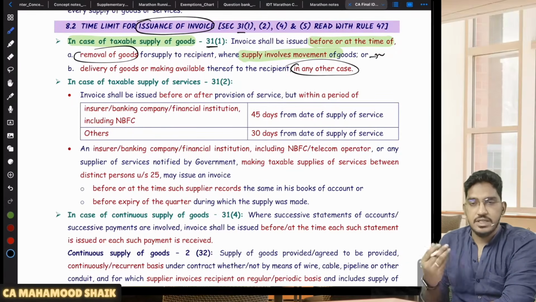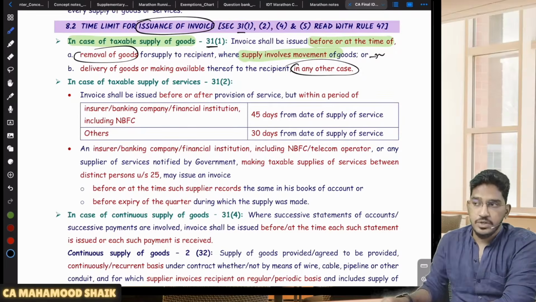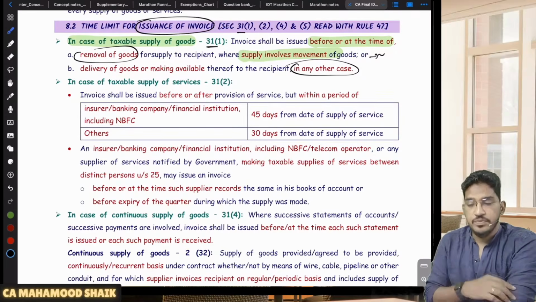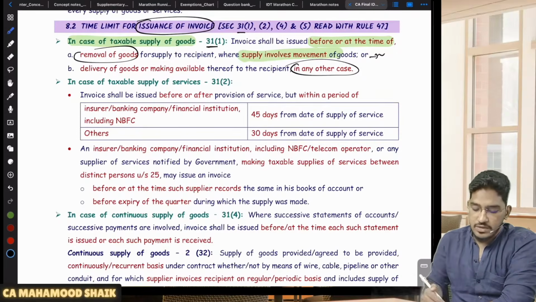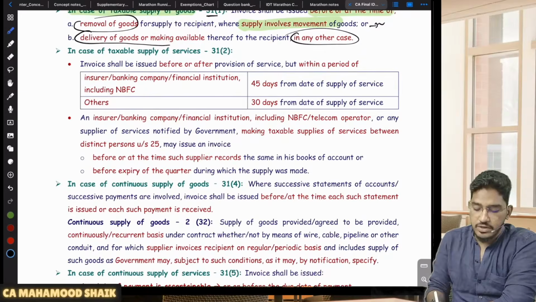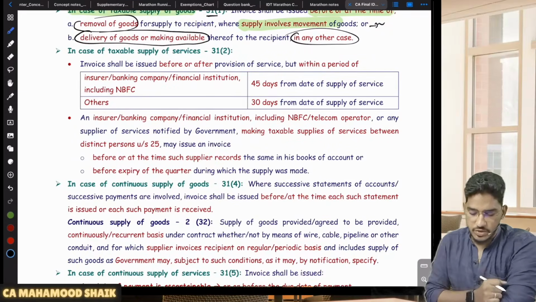In any other case, that means if you are making any supply of goods in which you are not required to do any movement. So I told you one example in the place of supply chapter: if you remember, immovable property getting sold with the furniture, so furniture is not required to be moved. So in case of such supplies where goods are not required to be moved from one place to another, then the invoice is required to be issued on or before delivery of the goods or making available to the recipient. That's all. So this is what you have to remember.